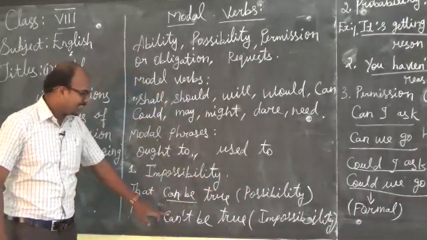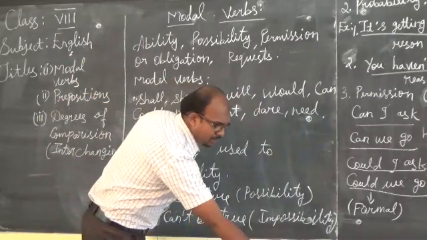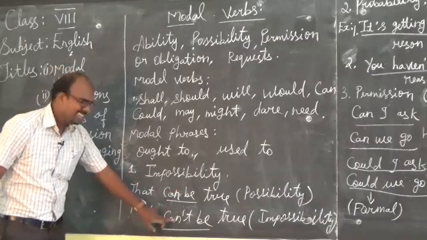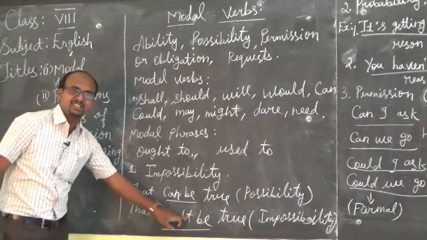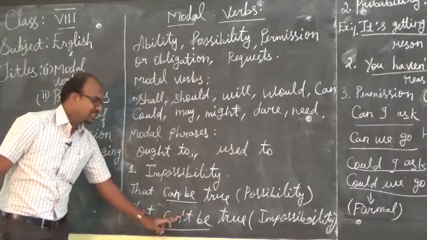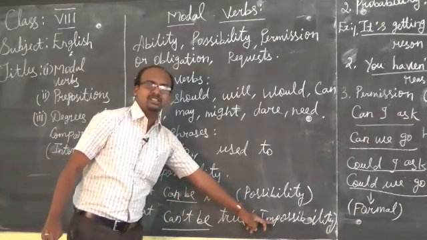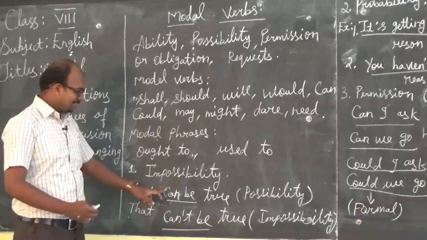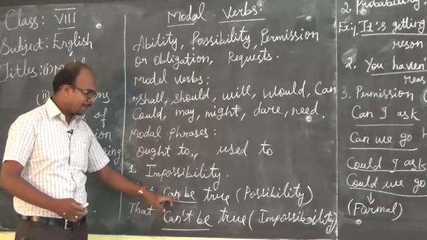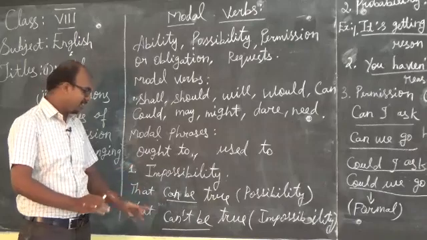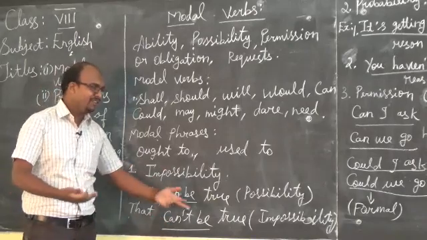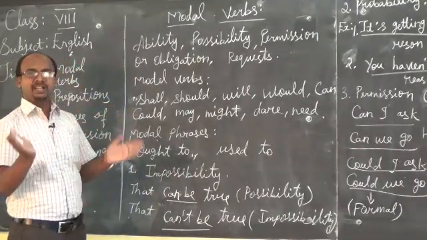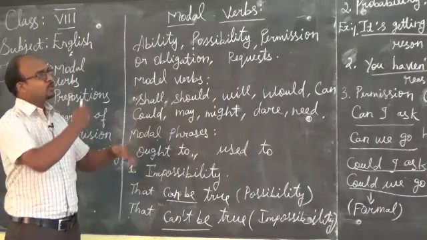The second one: that can't be true. Here positive, here negative, can't, because of not. Can't means apostrophe T, not. That can't be true, so it is impossibility. Possibility is that can be true. Impossibility is that can't be true. That is the slight difference between can be and can't be. Can be means a possibility, a positive situation. Can't be means a negative, impossibility situation. Understood, my dear children? So let's move to probability.